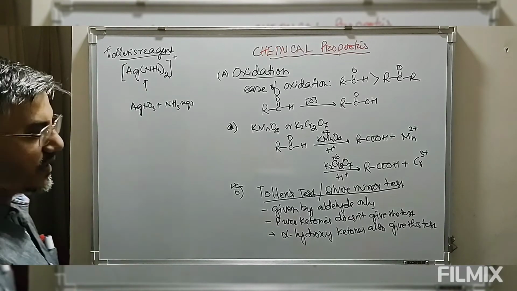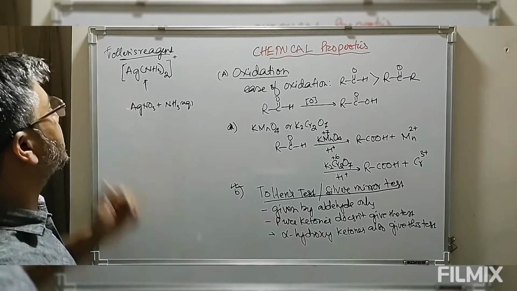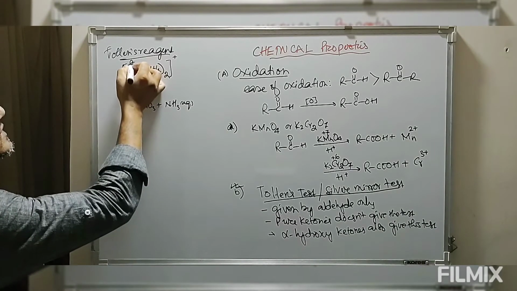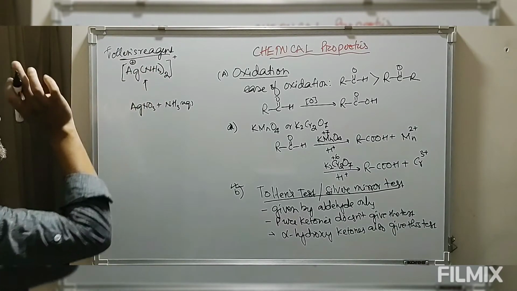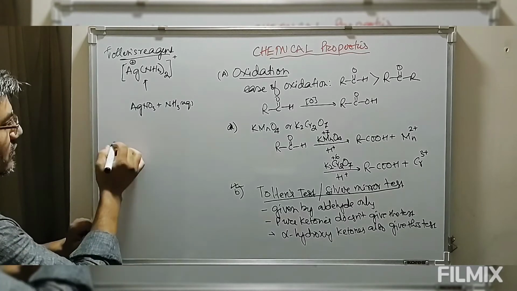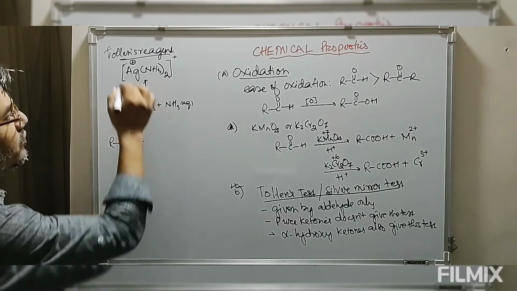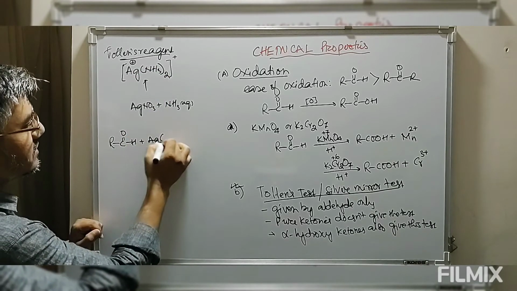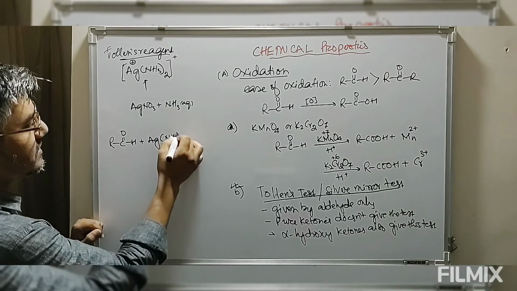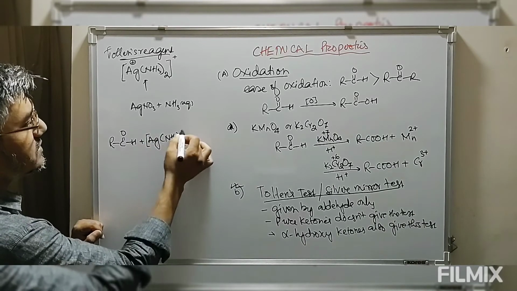Now look at this: aldehydes are good reducing agents. This will reduce silver in the +1 oxidation state. So in this complex silver is in the +1 oxidation state. Now this aldehyde is made to react with this reagent, the Tollens reagent.